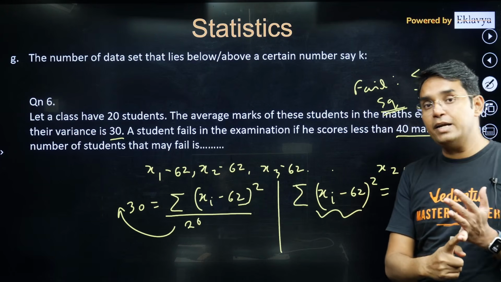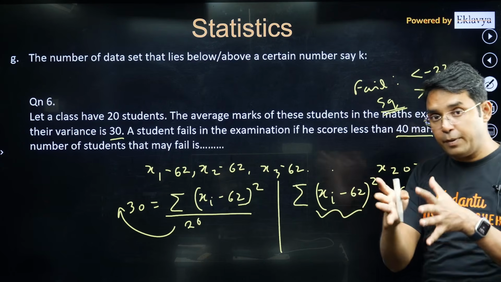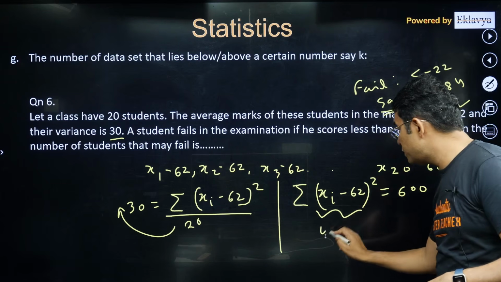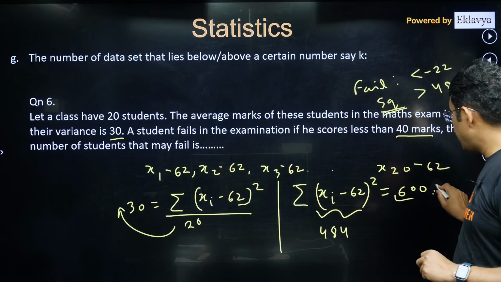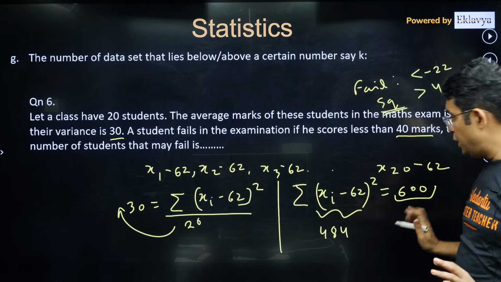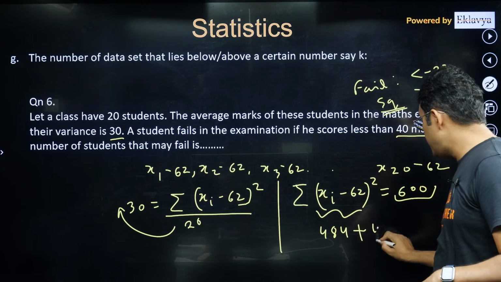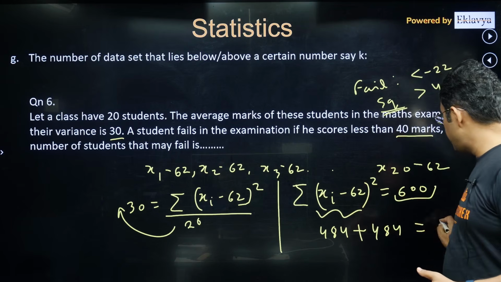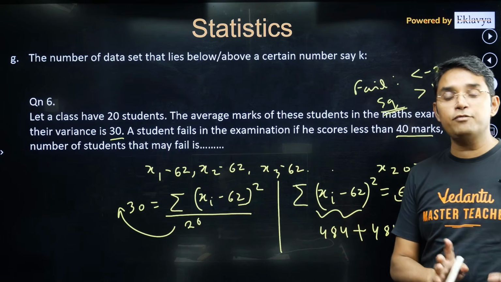So if one student failed, then pertaining to that particular student this value will be 484, in fact 484 or bigger, whereas we are having only 600 on the right hand side. So if suppose two students failed, at least 484 value will be there for that student also, but you can see the sum cannot be equal to 600 if I assume two students failed.